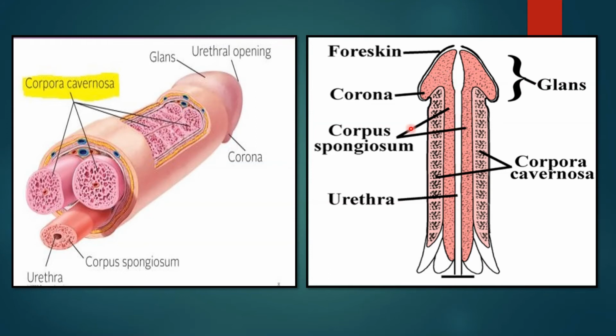There are two structures: corpus spongiosum, which is present only in the center, whereas corpora cavernosa is posterolateral. This portion is called the glans penis, and the penis is covered by this extra skin called foreskin or prepuce, specially meant for protection. These two lateral flap-like structures coming out are called the corona. I hope this image and this explanation is clear to you all.